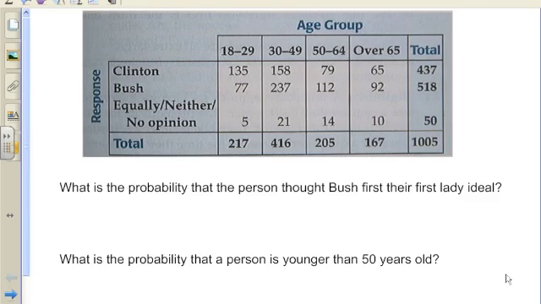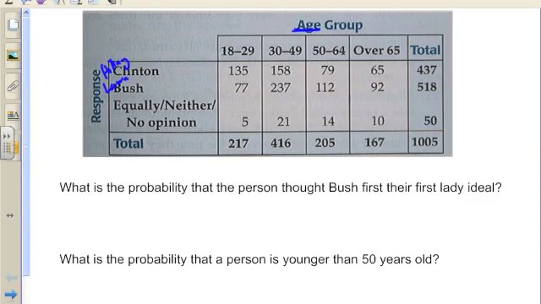All right, I actually pulled this from your book. So this was a chart. You'll see it is split up by age. And then the question was, who do you want to be the first lady? OK, this is old. So this was Hillary Clinton, and then I think it's Laura Bush. OK, those are the names. And then we have the people who said I don't care, or they're the same.